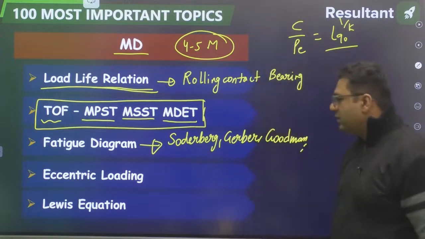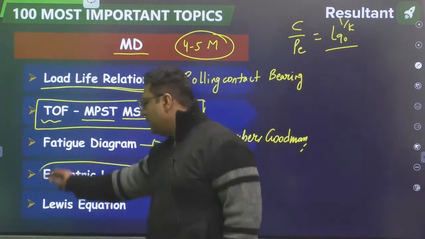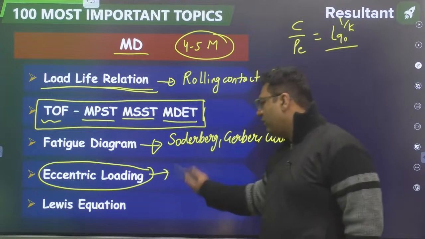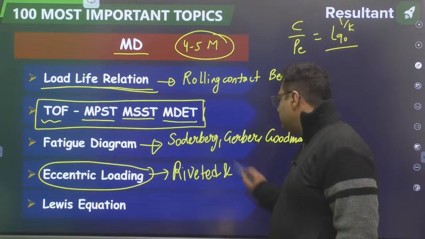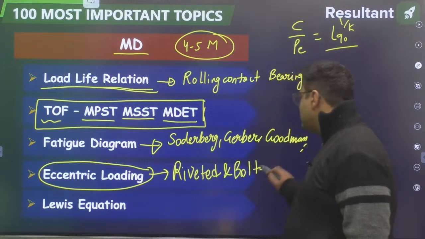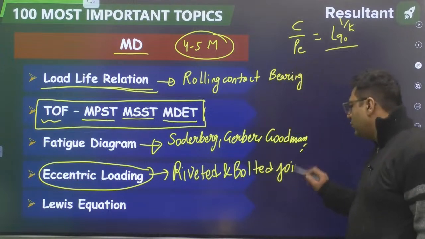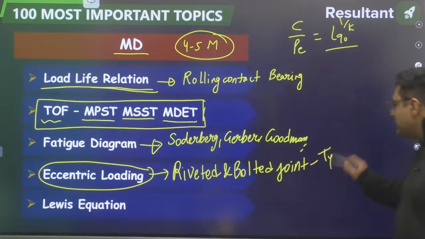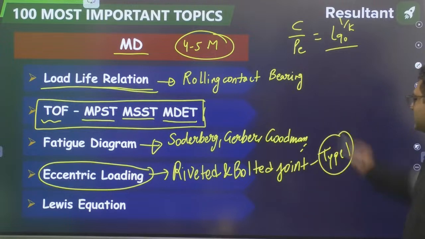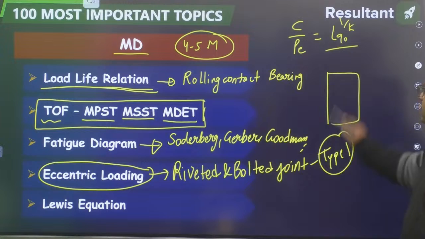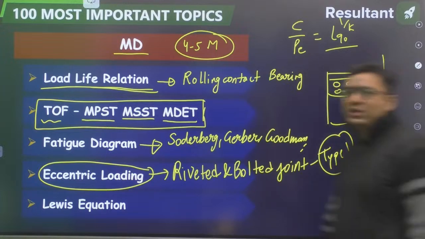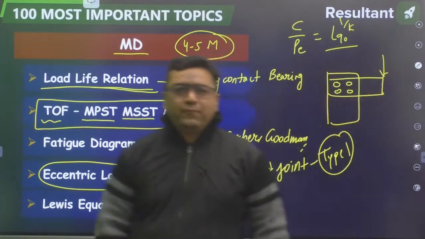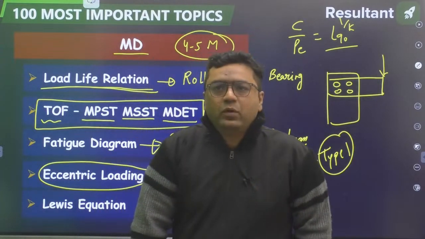Then, my dear, we have eccentric loading cases. If you remember, that is for riveted and bolted joints. So, in riveted and bolted joints, you must have seen the eccentric loading cases. Type 1 cases are important. What are type 1 cases? Where we are having one plate like this, 2 plate like this, and load is acting like this. When the load is acting in the plane of cross section of rivets, that is type 1 cases. We have given the name.